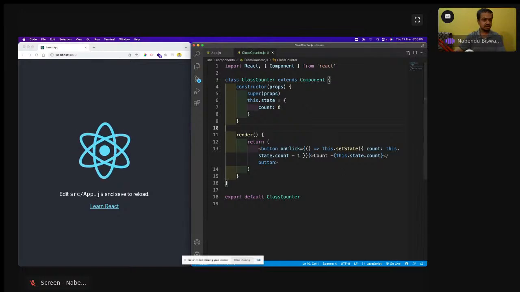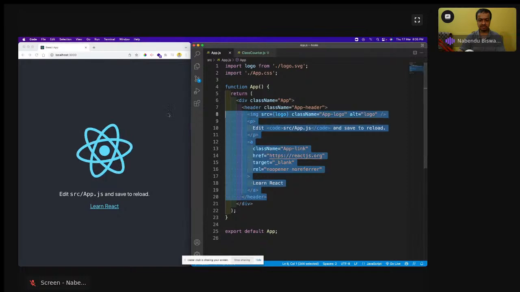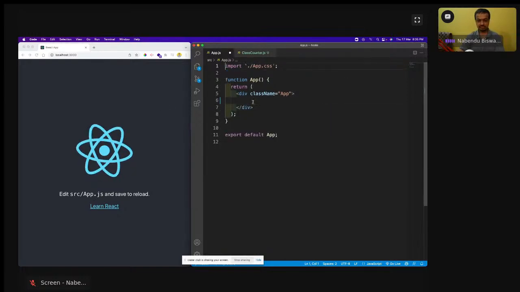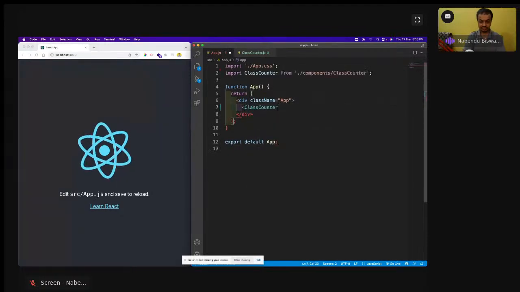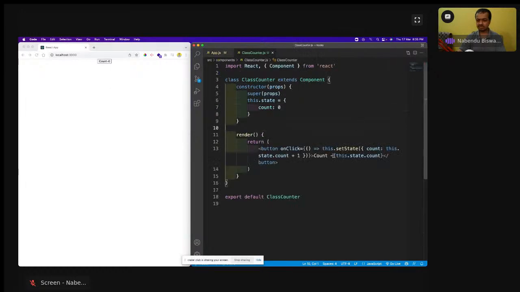Save it, and now I will show this in app.js. I'll come here and remove all these things, add ClassCounter, and save it. So this counter will be shown, and I can increase the count value like this.